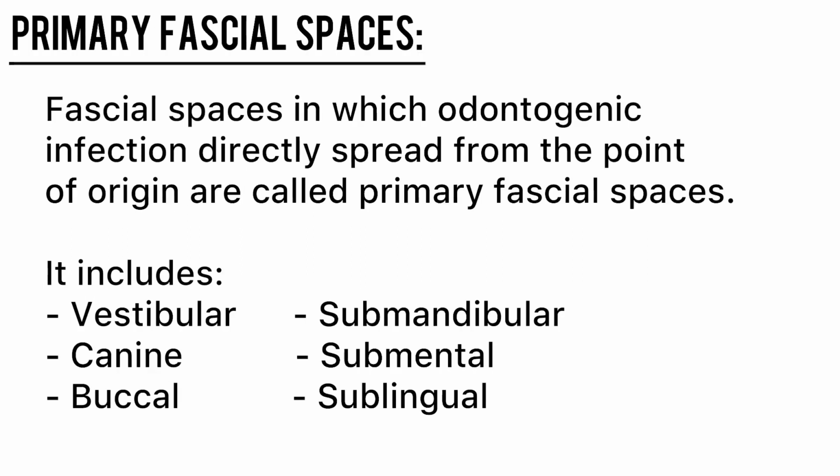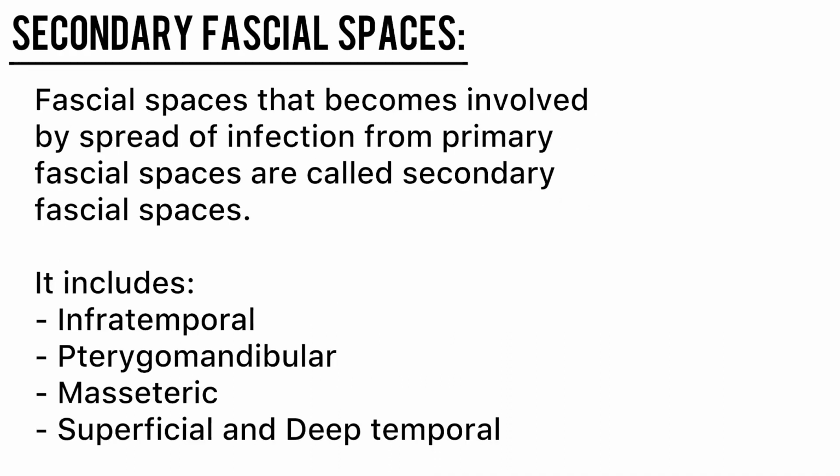The facial spaces in which there is direct spread of infection from the point of origin of odontogenic infection are called primary facial spaces. Primary facial spaces include vestibular space, canine space, buccal space, submental, submandibular, and sublingual spaces. Secondary facial spaces are the facial spaces that become involved by the spread of infection from the primary facial spaces. They include infratemporal space, pterygomandibular space, masseteric space, superficial temporal, and deep temporal spaces.